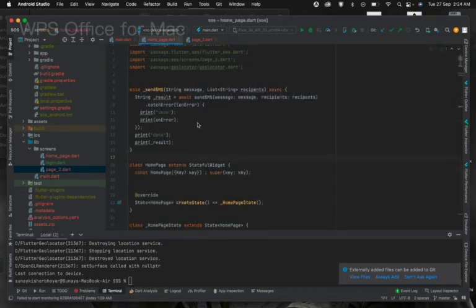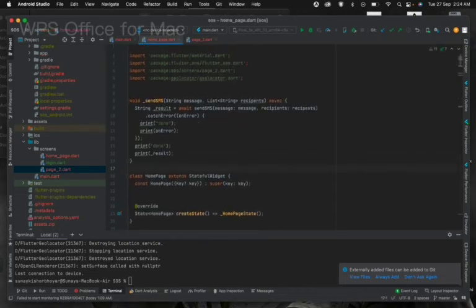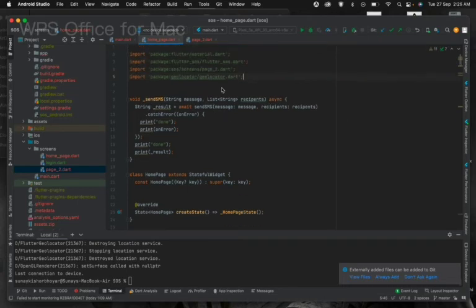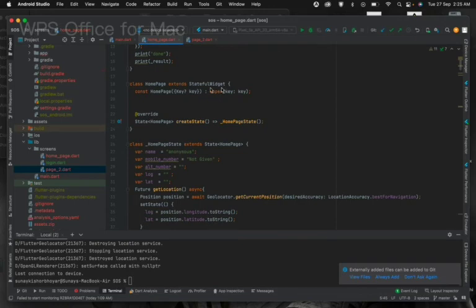Now coming to the home page, the structure is quite simple, but it's quite lengthy. These are the modules we have imported on the home page. The difference is that we have included the geolocator here because we are gathering the location from here. Talking about this, we have made a function that actually sends the message. This is also a module-based function.